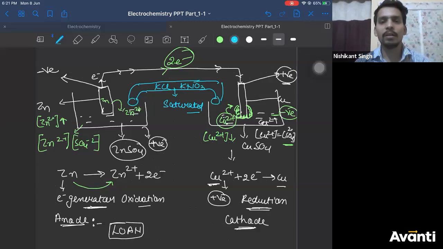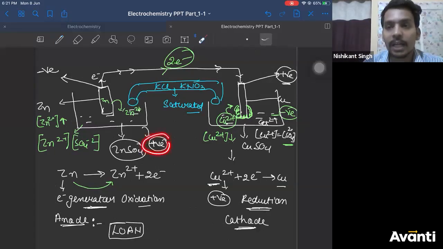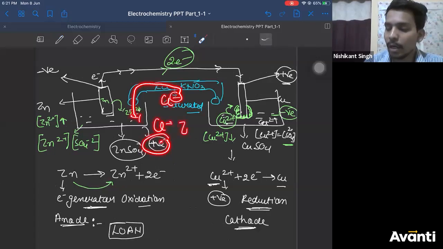Now you can use, I'll tell that later. Let me first clear this out. So you will use a saturated solution of some salt. First, let me explain what the function of this salt is, how this salt will help you. The moment your solution becomes positively charged here, the anion of the salt bridge will come out and neutralize your positive charge. So Cl minus will come and neutralize your extra Zn2 plus ion to form zinc chloride, which is soluble, right?